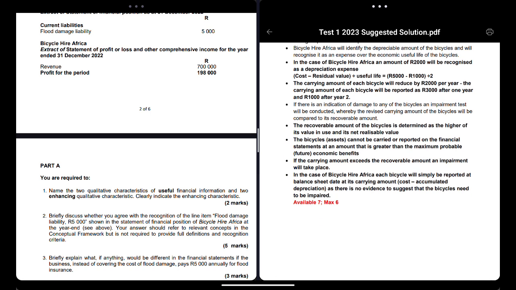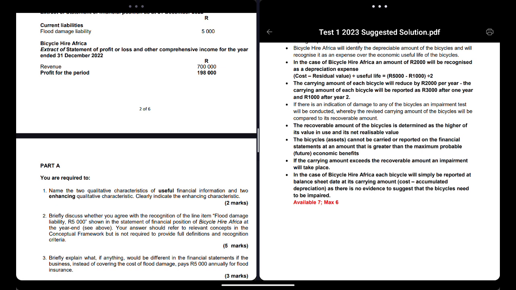So right now, you're discussing impairment. So you can even give the definition of impairment over here. Because in your subsequent measurement, you have to include two things, depreciation and impairment. So now you have to talk about impairment. If there's an indication of damage to any vehicle, the impairment test will be conducted. You might ask what's an impairment test, I'll tell you. The carrying amount of the vehicle will be compared to the recoverable amount.